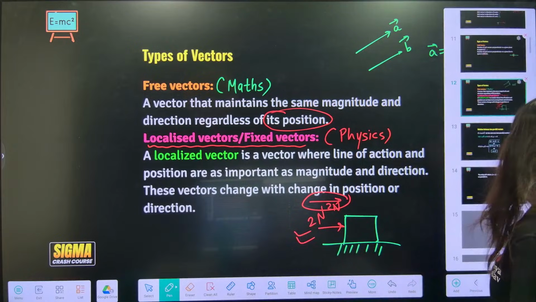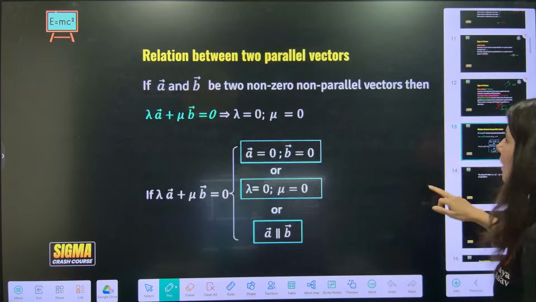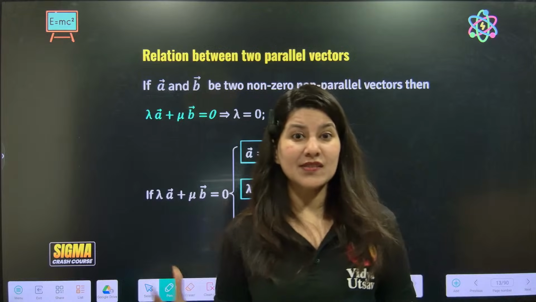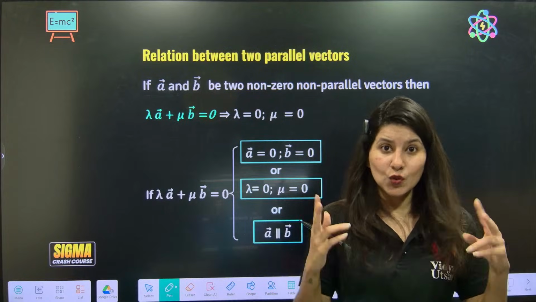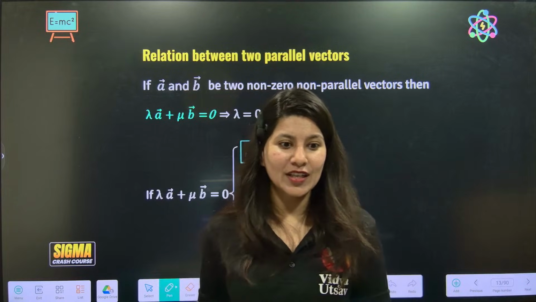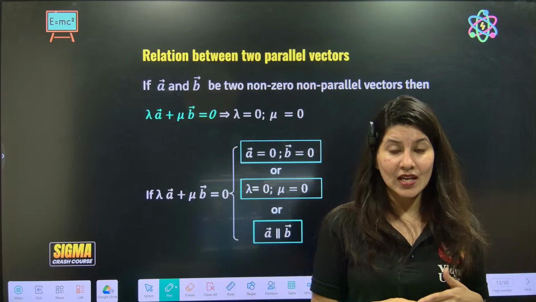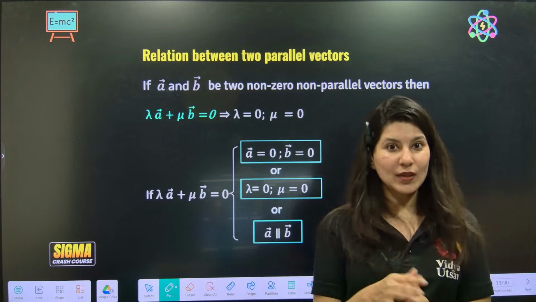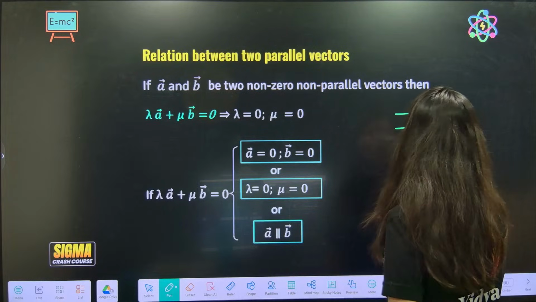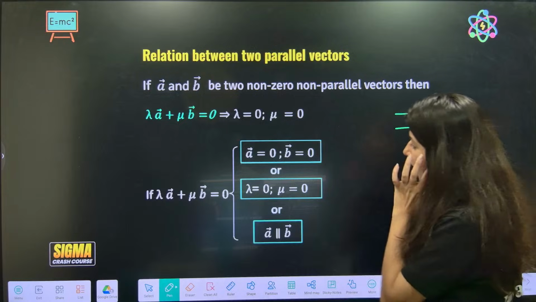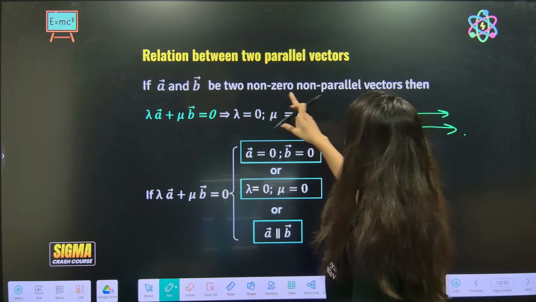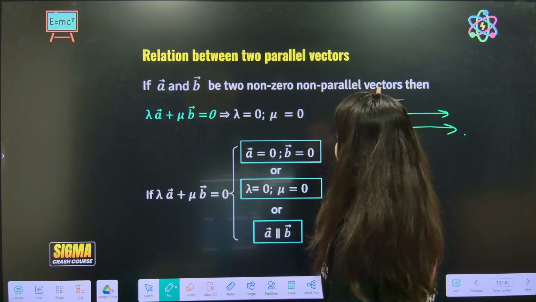All righty. Now, let's start understanding the concepts: what happens when two vectors interact, when they are parallel, when they are perpendicular, when they have an angle between them, the product between two vectors. Now we'll speed up. So when two vectors are parallel, A and B are two non-zero, non-parallel.